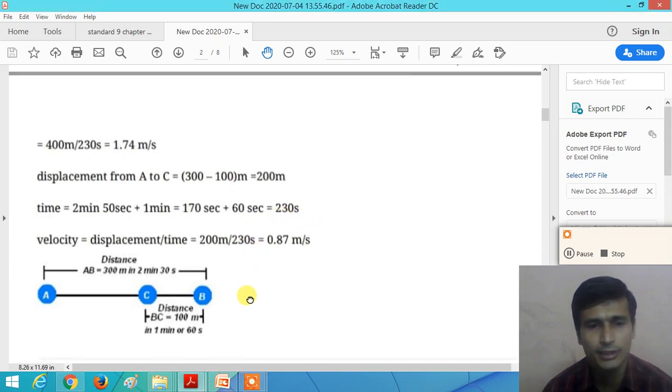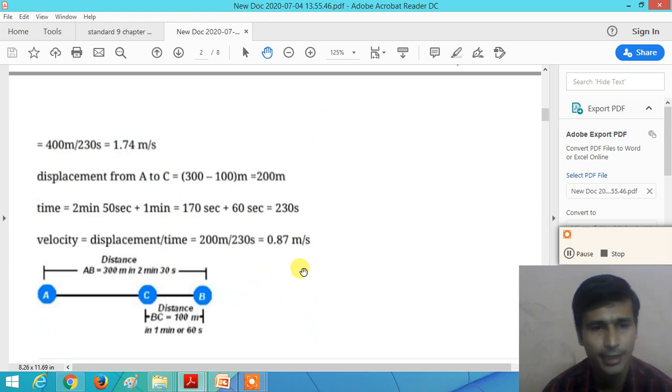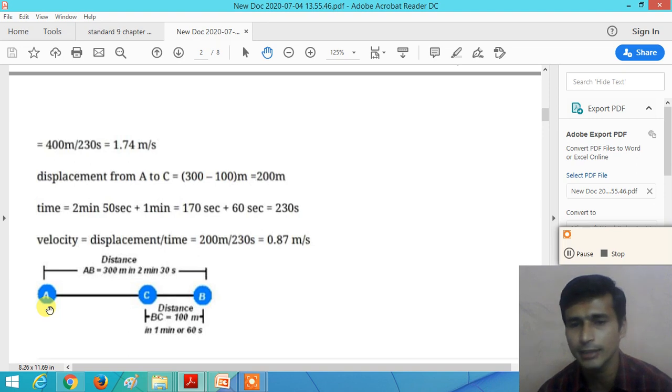So what is the formula of the average velocity? The velocity is equal to displacement divided by time. Displacement here is 200 meter divided by time 230 second. If you divide this, you get the answer 0.87 meter per second, right? So dear student, in this case the average speed and the average velocity are not the same, right? So in the first case average speed and the average velocity are the same.